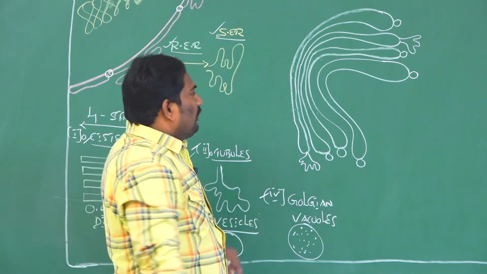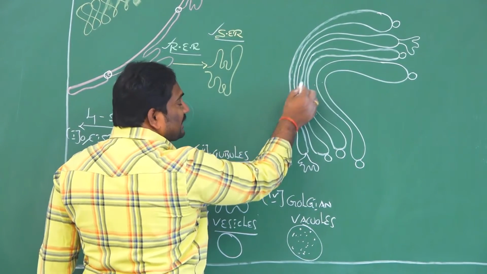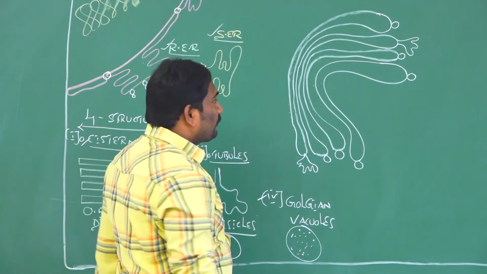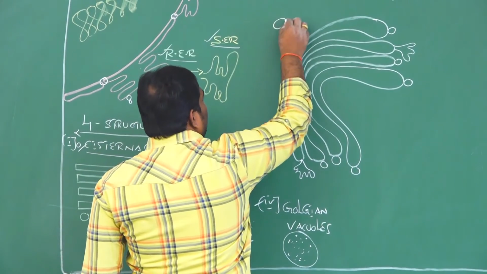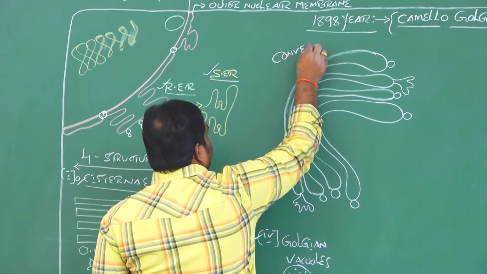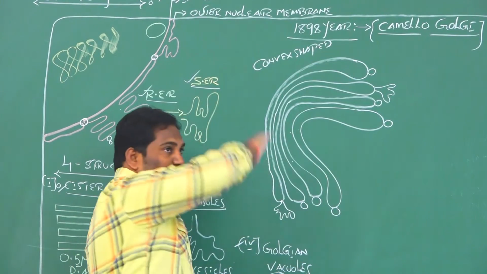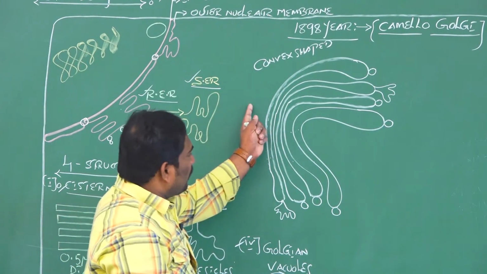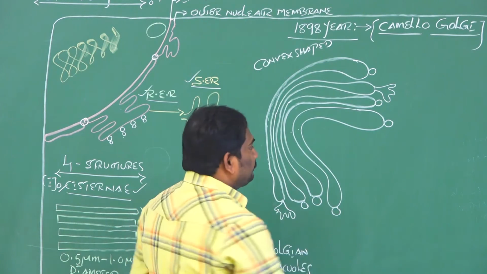Clear? Due to the concentric arrangement and interconnection of these cisternae, the side towards the nucleus forms a convex shape, and towards the outside it looks like a concave shape.